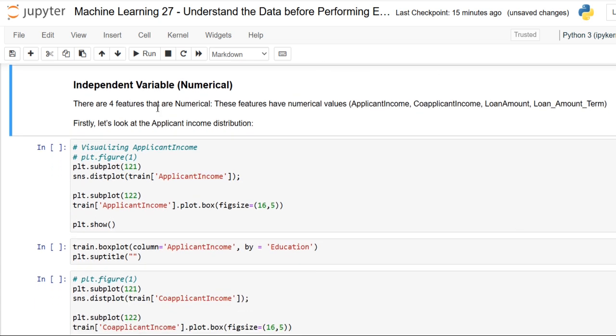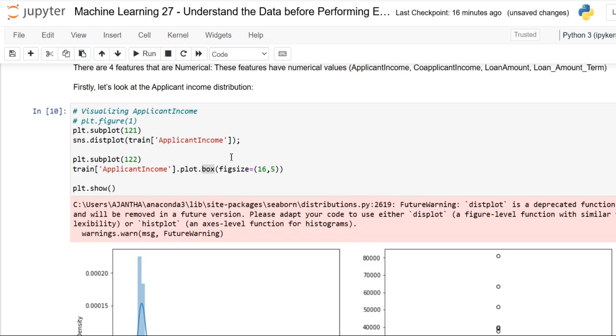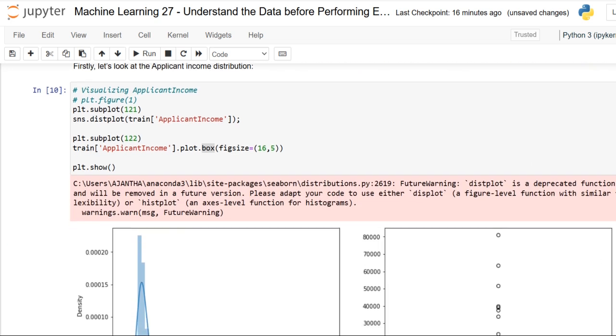Yes, dear friends, there are 4 features that are numerical, as these features have numerical values: applicant income, which is an integer, and co-applicant income, loan amount and loan amount term, which are all floats. Let me look at them one by one in detail, making use of a distribution plot and a box plot for each of the 4 features. First, let me have the applicant income.